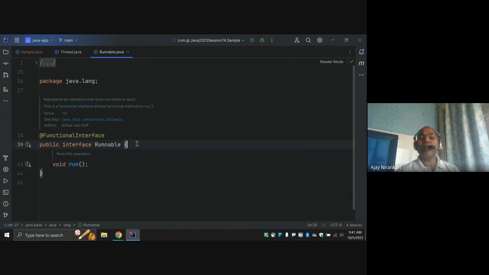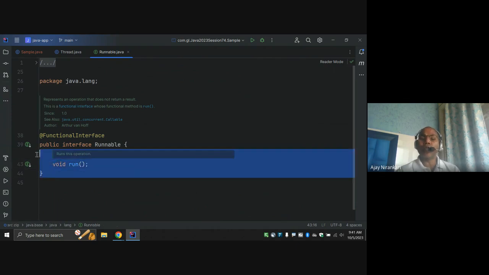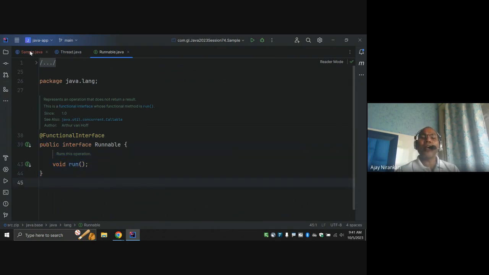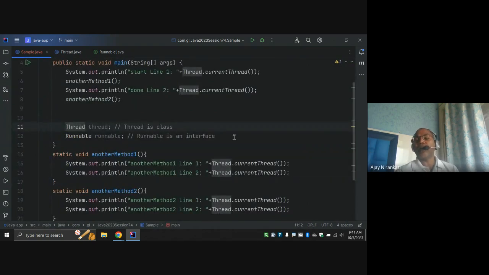Whenever you define any method inside an interface and this method doesn't have any body, that means this is an abstract method. What do you mean by abstract method? It means some implementation class, or someone, may implement this functional interface in a different way. Already you know four ways to implement a functional interface: by a class, by an anonymous class, by method reference, by lambda. All these things we are going to understand again here.